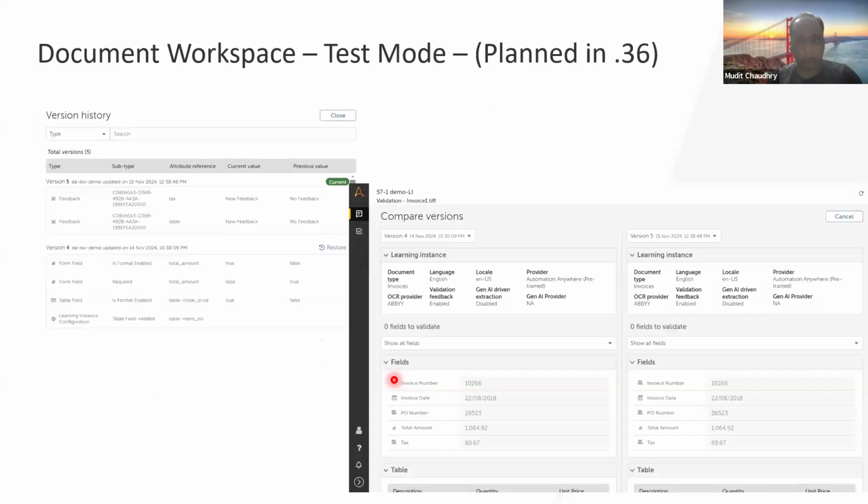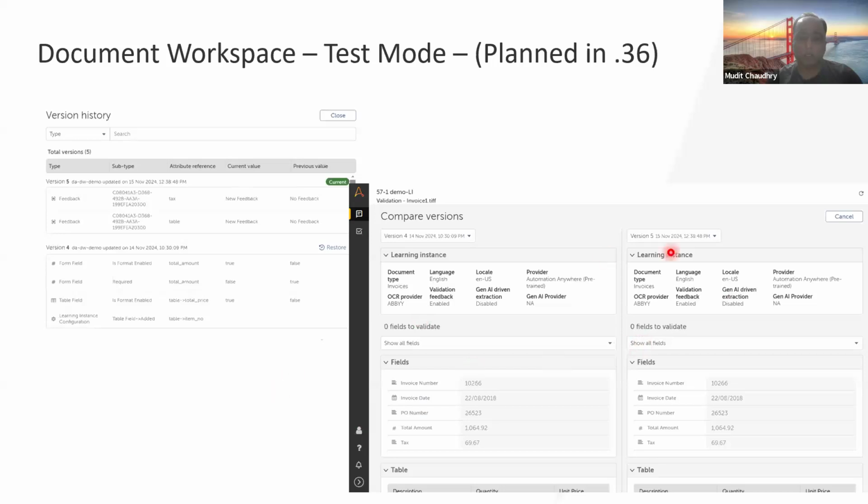Just quickly, I think this is something that is not in .35. We just wanted to lay it out. We're also working on something called Document Workspace, a test mode which will allow developers to really experiment on learning instances. As they would update those learning instances, multiple versions would get created. You can compare the extraction results across those versions, right?